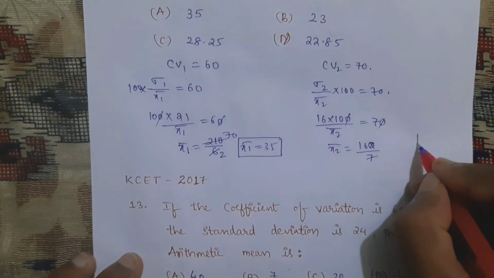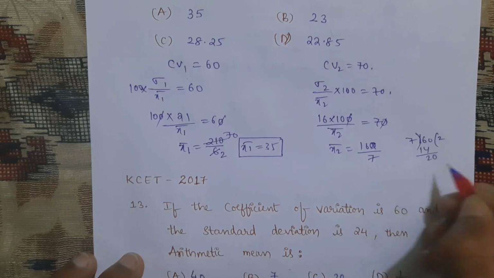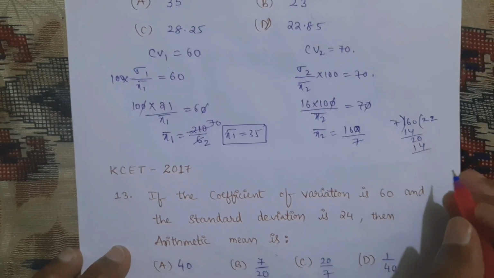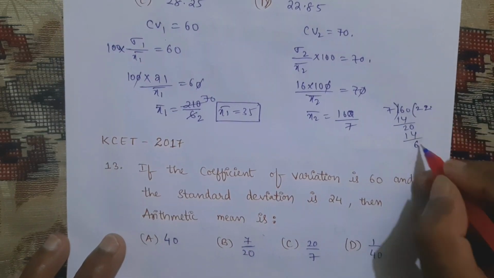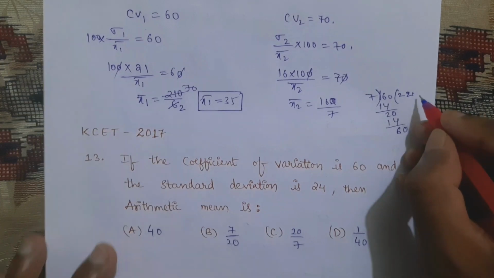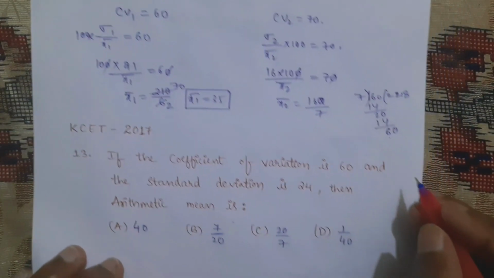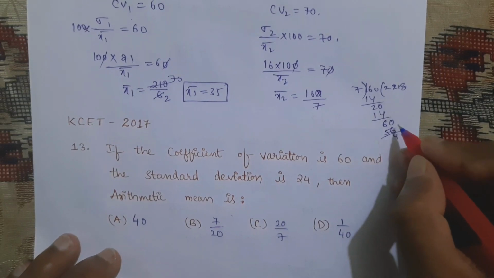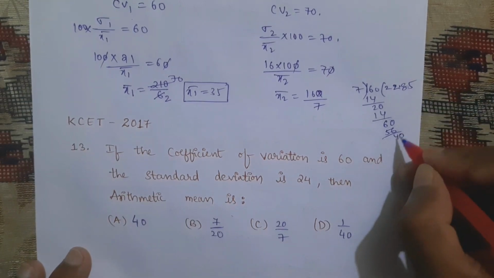If you simplify 160 by 7, you will get 7 2s 14, 2 0, 7 again 7 2s 14, and again the remainder is 6, 0.078, 56.